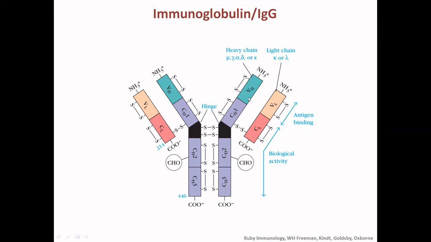The variable region of the light and heavy chain is the antigen binding site, and all the constant regions of the light and heavy chains are responsible for biological activity. And here you can see this is the N terminus of the protein. Those are responsible for the antigen binding, and the C terminus for the biological activity.